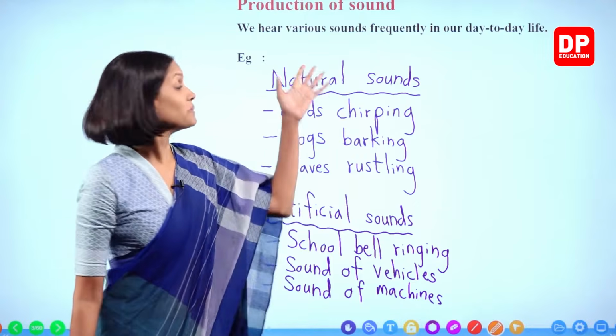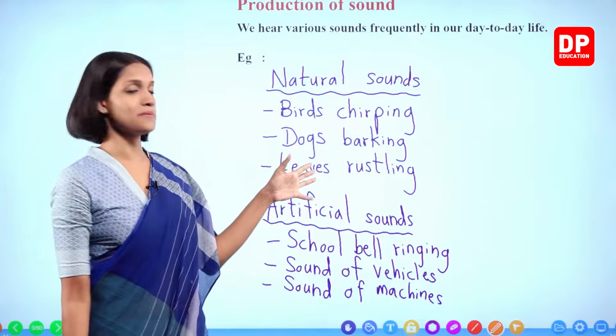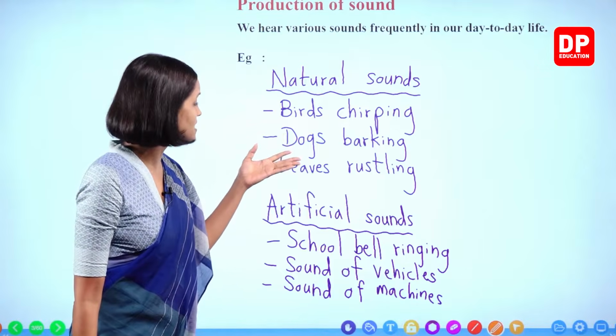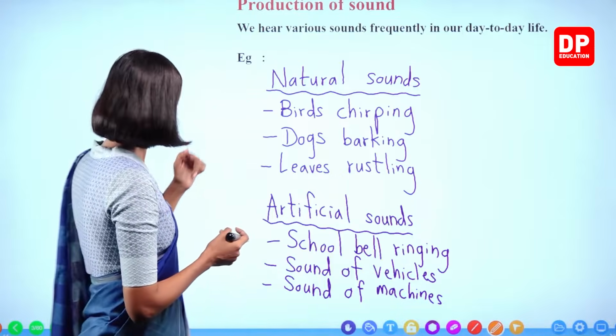You can write many other examples under this. I wrote only a few examples, but when you write these examples, you can make your list longer. We'll move on to the next.